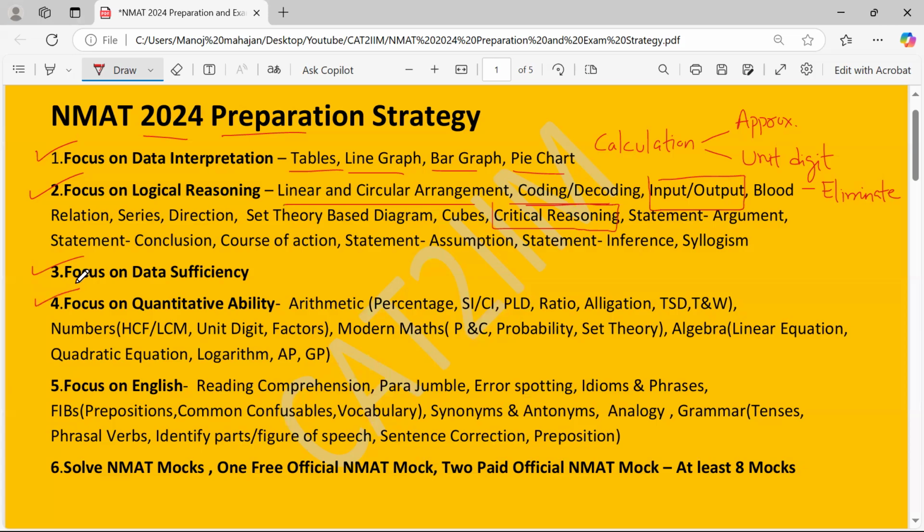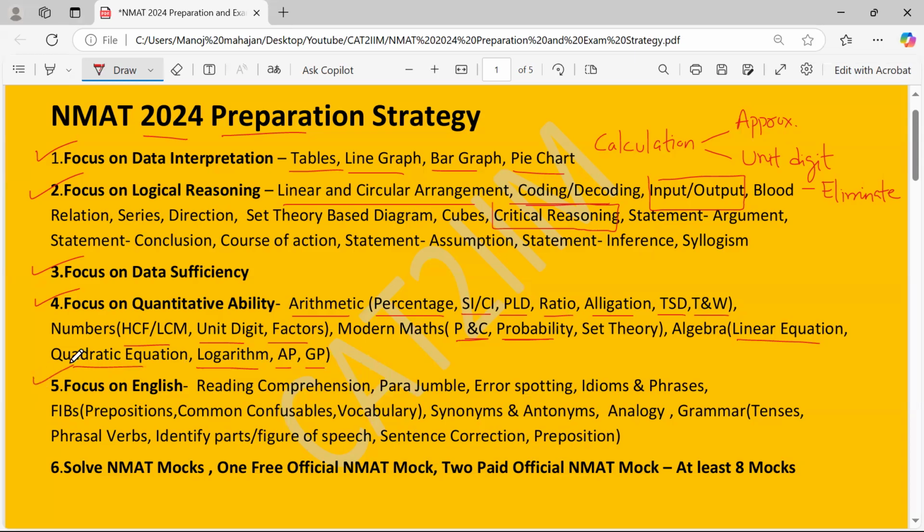You have to focus on the quant, where arithmetic would be tested based on percentage, SI-CI, profit and loss, ratio, alligation, time, speed, distance, and time and work. In numbers, they test you on HCF, LCM, unit digit, and factors. Modern maths would be tested, where they would focus on permutation, combination, and probability for sure. So have a look at the probability concept if not done till now. In algebra, they would focus on linear equation, quadratic equation, logarithm, AP, and GP. Geometry is not tested in the NMAT.